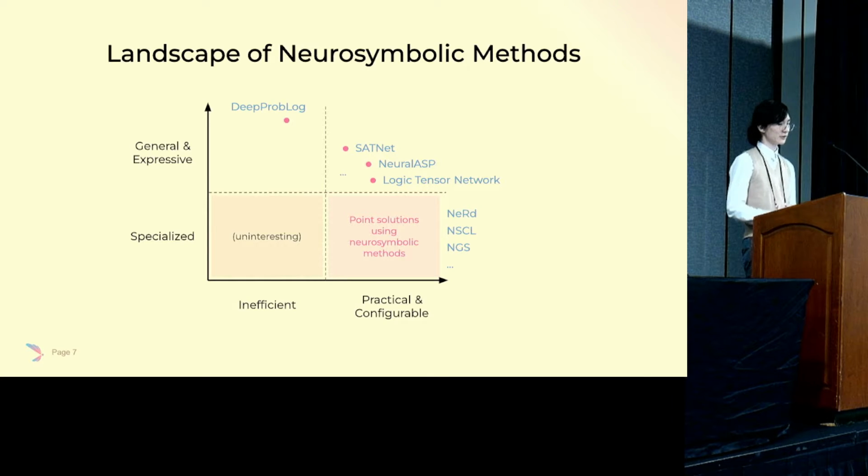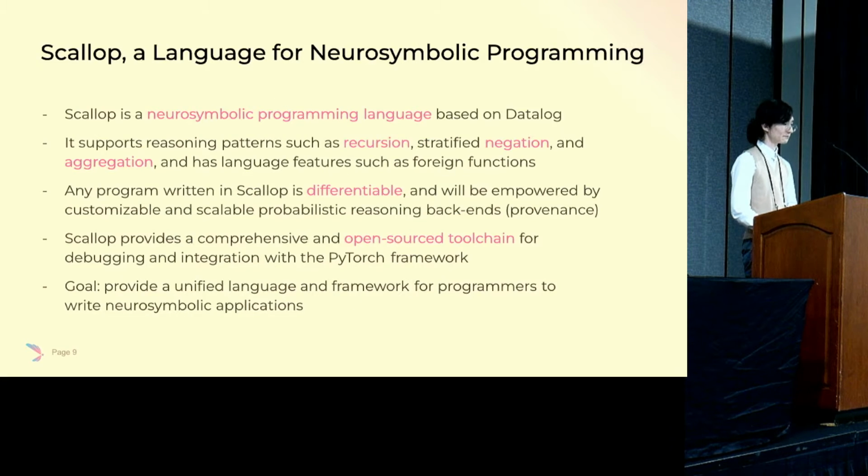In the pursuit of a general and expressive neurosymbolic programming framework, there have been people working on languages that are very general, but somewhat inefficient, or somewhat practical, but limited in their expressiveness. Therefore, we set out to develop a new neurosymbolic programming language that is general, expressive, practical, and configurable. And we place Scallop right there.